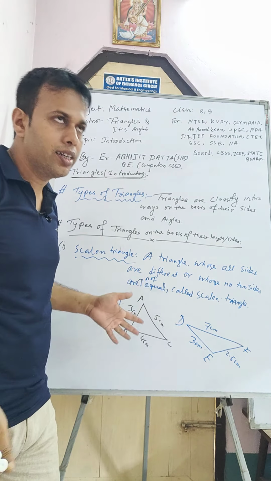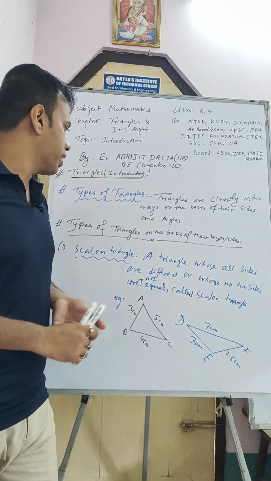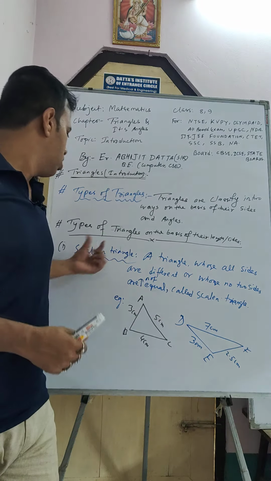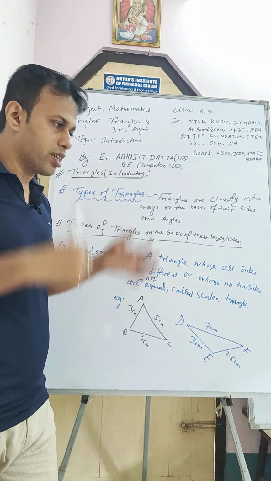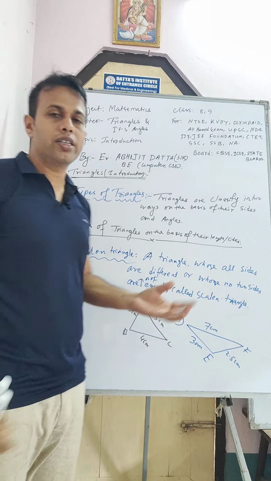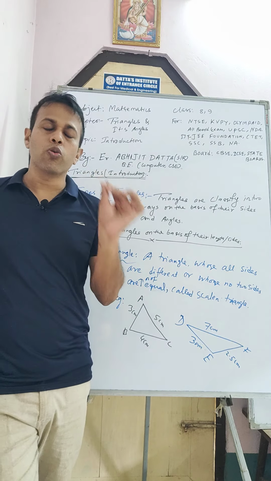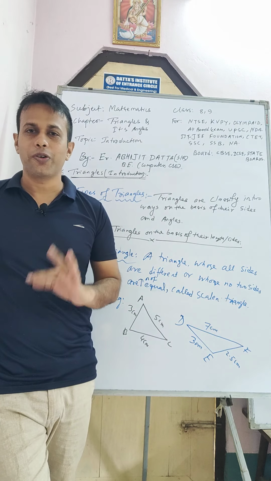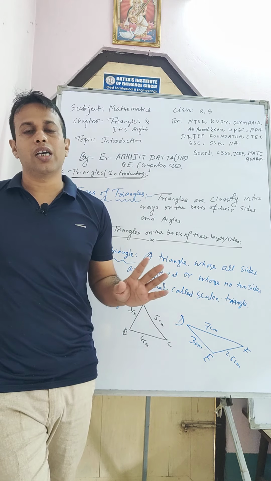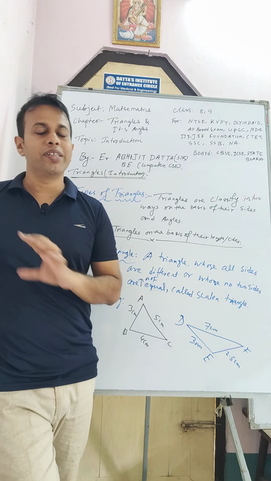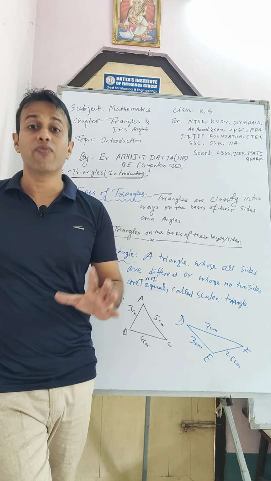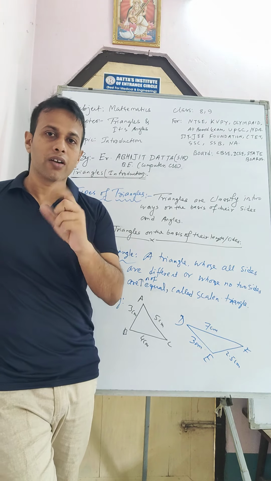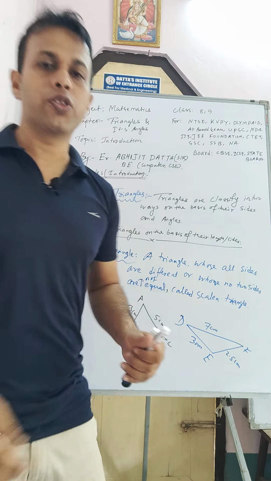So what we learn here, in the types of triangles on the basis of their length, number one is the scalene triangle. Scalene triangles are those in which no two sides are equal in length. All the lengths of the triangle will be different in measurement. Okay, got it? Take a screenshot here.